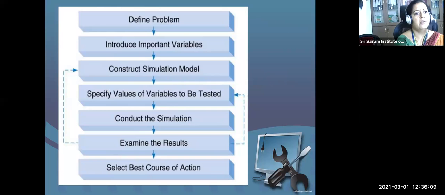So these are the steps for a simulation. Define the problem, introduce important variables, construct the model, specify the values of the variables to be tested, conduct the simulation, examine the result, select the best course of action. So here I need to clearly classify what is to be tested, and what is the outcome of the test.